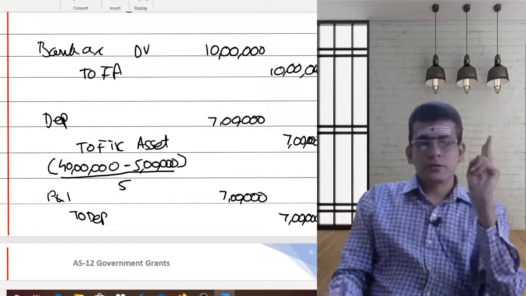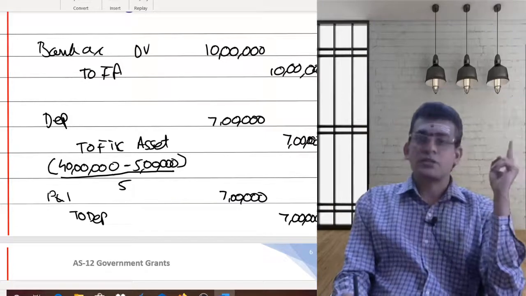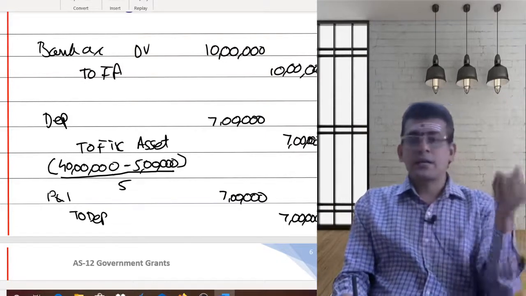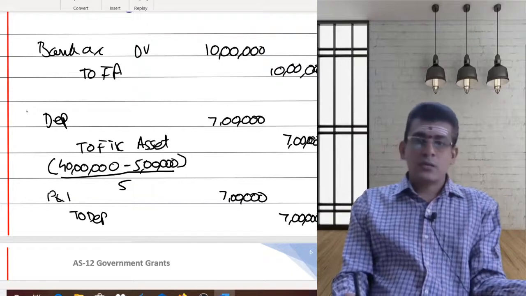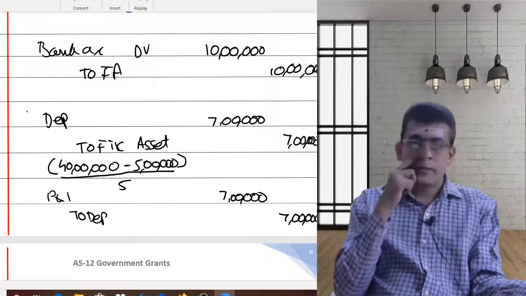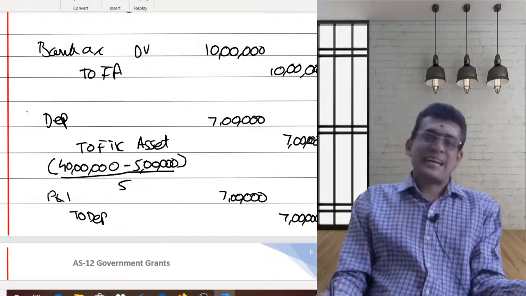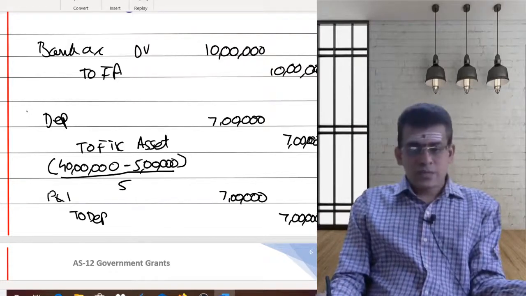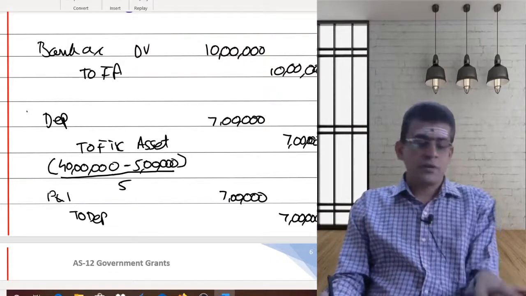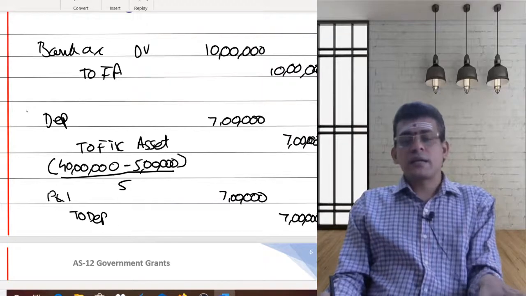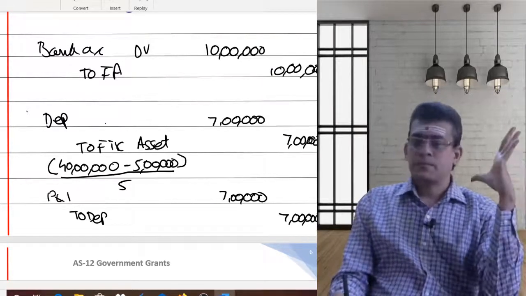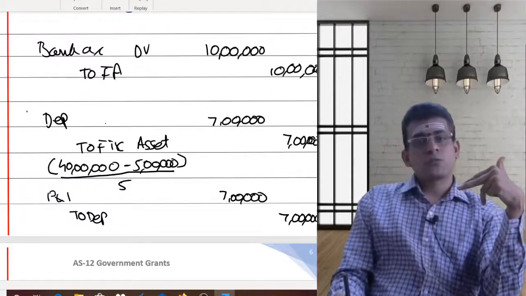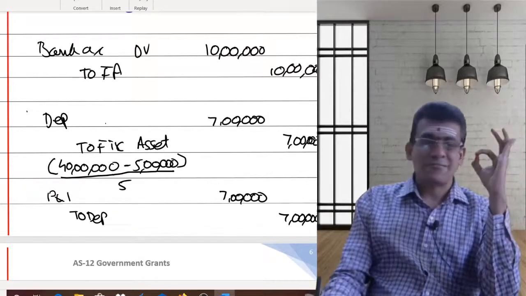Second year, only 2 entries will be there, the entries for your depreciation. I need to recognize the entry for my depreciation. As the question does not give it, I am assuming depreciation is on the straight line method. As you are taking an assumption of straight line, every year my depreciation is going to be 7 lakhs. So every year I am going to transfer 7 lakhs to my profit and loss account. That's the first method.